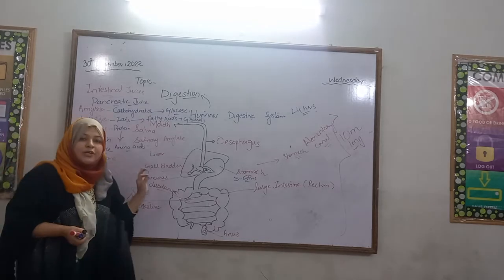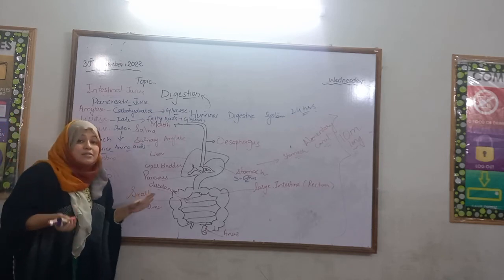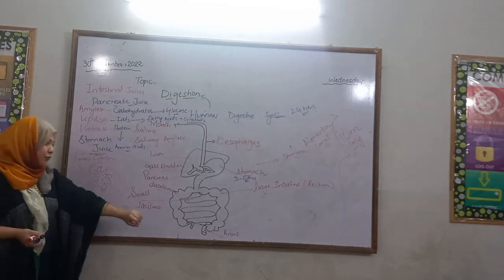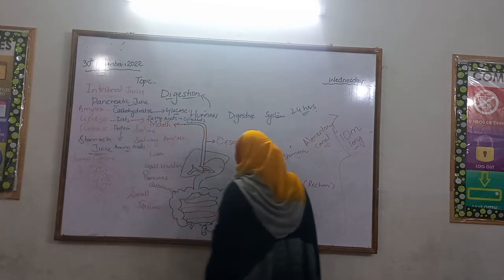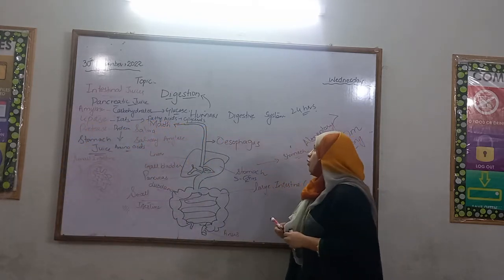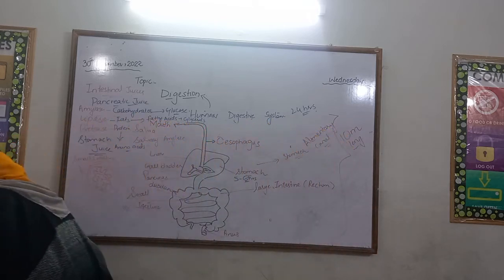Now all the digestion ends here. Food goes into the bloodstream. Now what happens to the undigested food? The undigested food goes into the large intestine. What is the composition of undigested food?